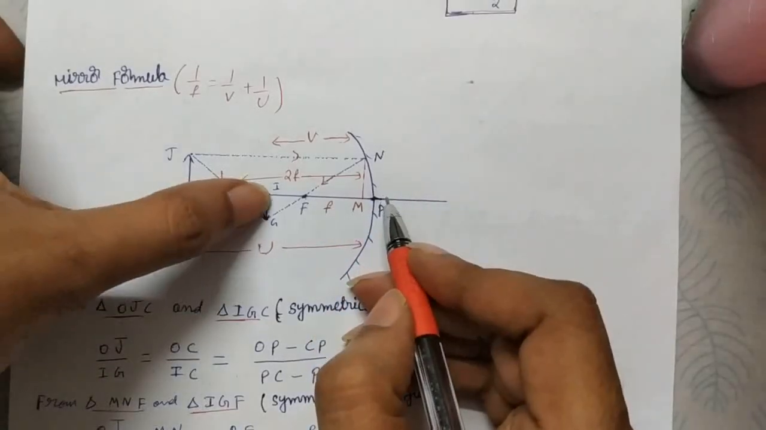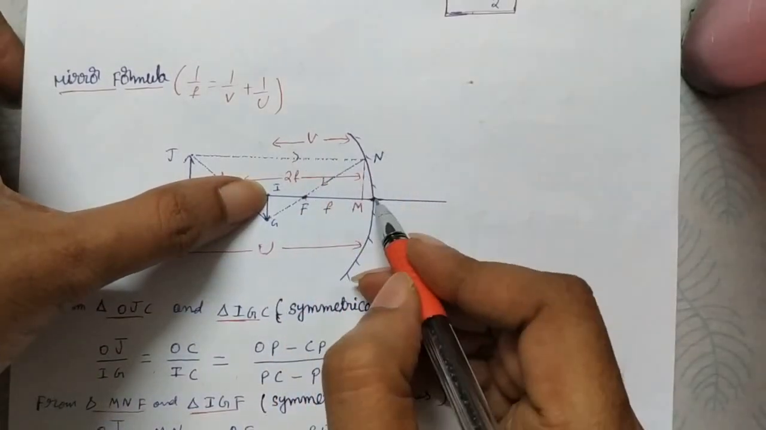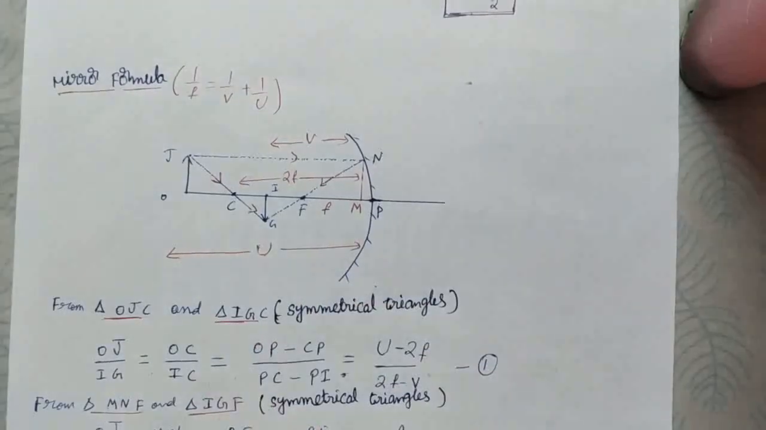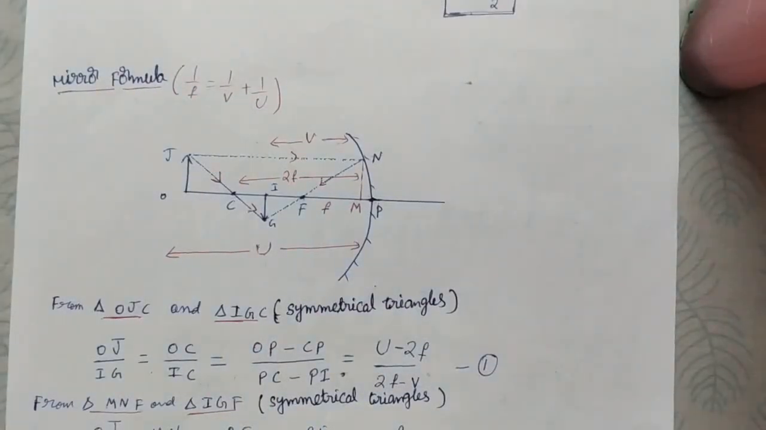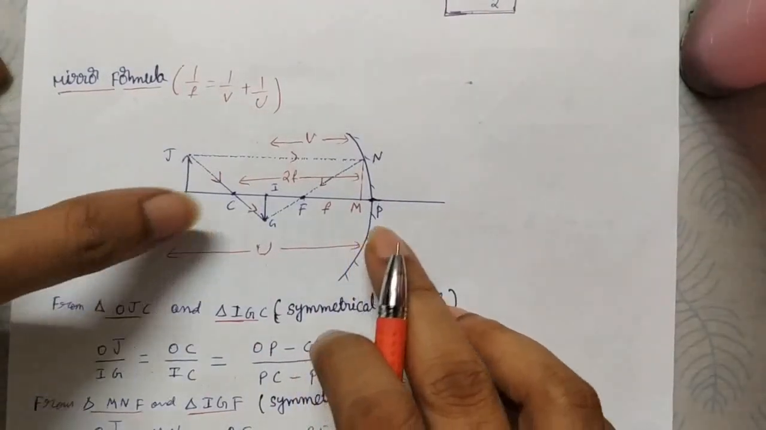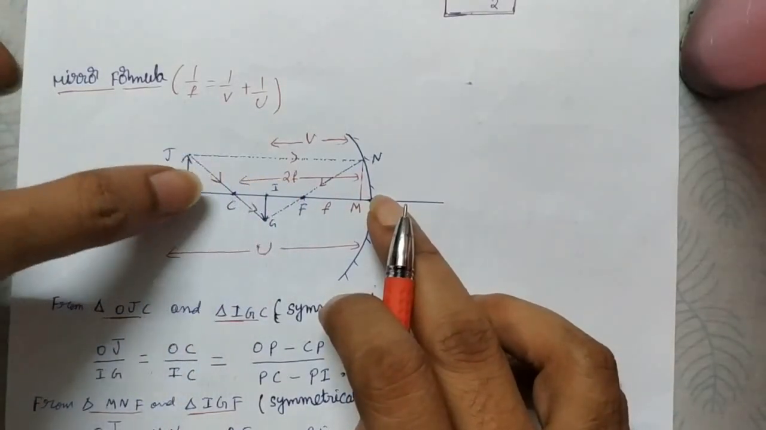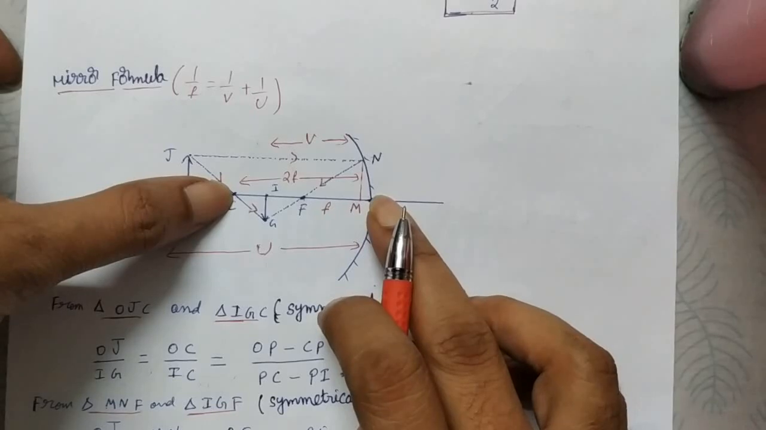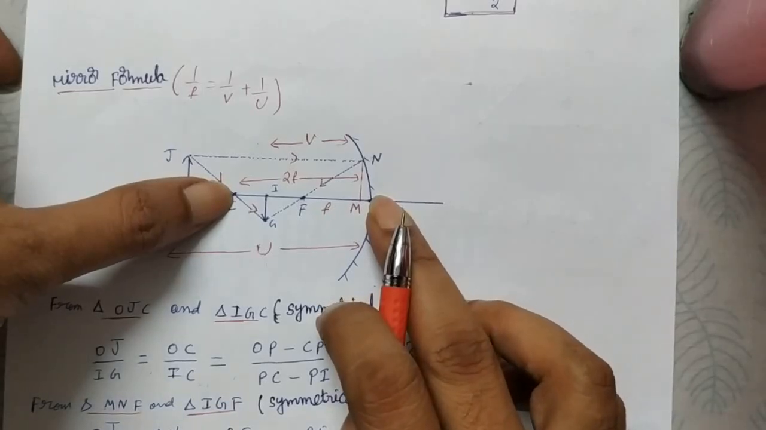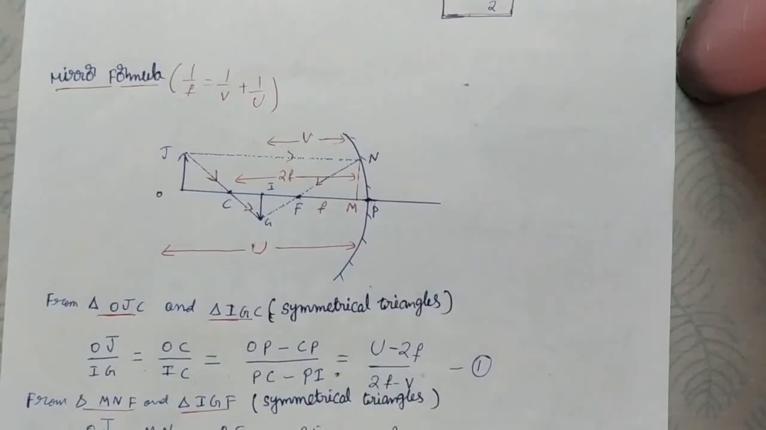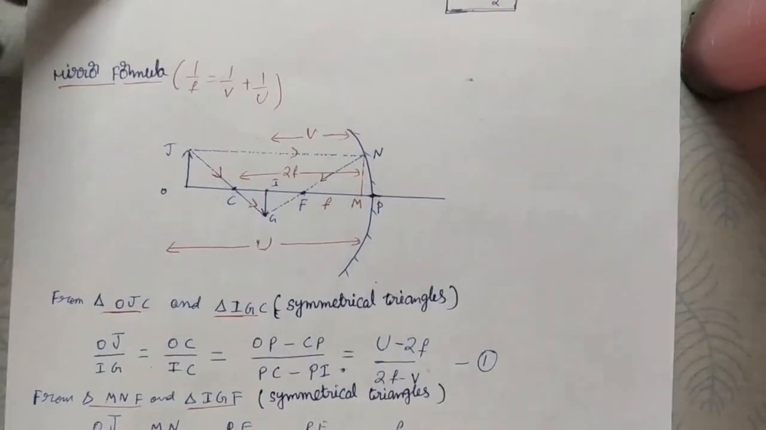Distance of the image where it forms, that is v, from the pole of the mirror. All the distances are measured from the pole only. Object distance u, image distance v, and focal length is f, and radius of curvature, capital R, is equal to 2f here. Now to derive the formula we are using some similar triangles here.